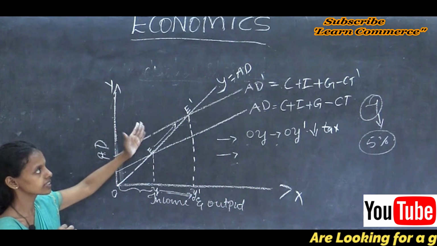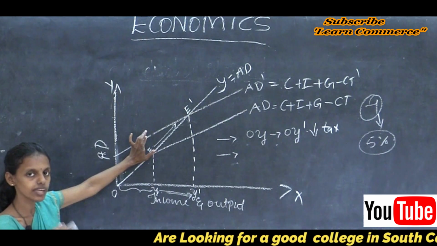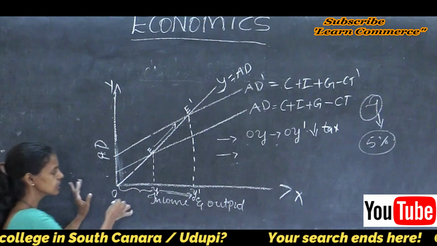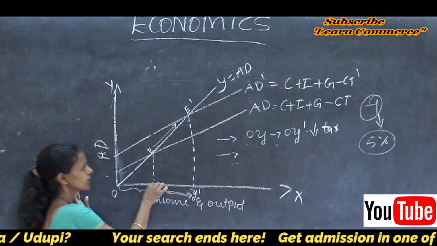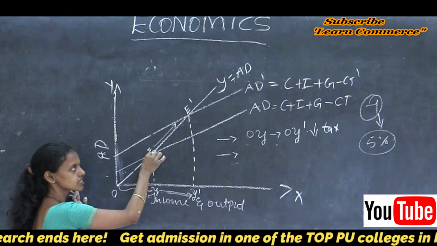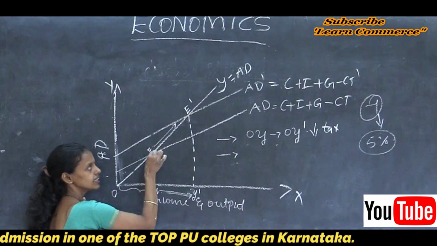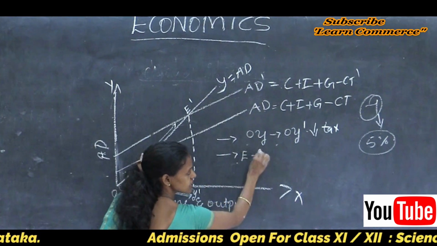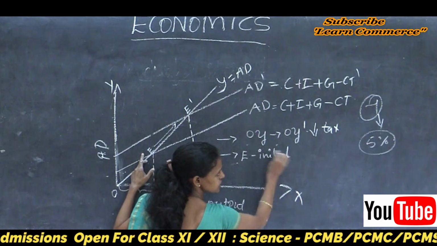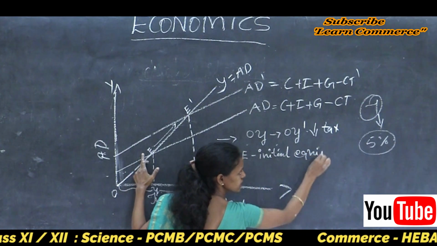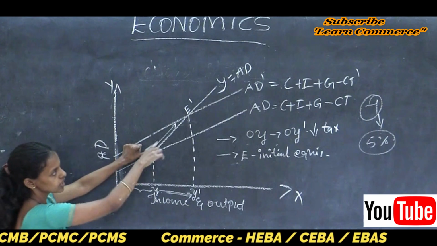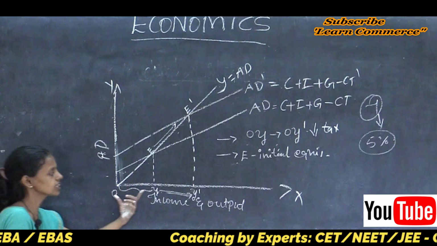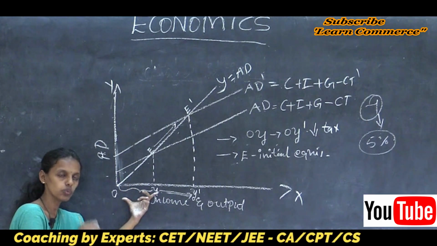So what is the impact on the economy? What is the impact on aggregate demand? Earlier, when the income is OY, aggregate demand and the income line intersect at point E. E is the initial equilibrium point, where you can see the income line is tangent to the aggregate demand curve when the income is OY.